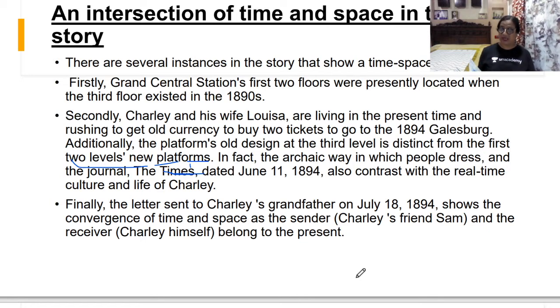President Roosevelt also collected stamps. Now President Roosevelt is of the time of Charlie, and he's talking about the time of his grandfather when the grandfather also had the same hobby of collecting stamps. Anyway, here's what happened. Now Charlie tells his story about his discovery of the third level. Now, students, I hope you are understanding what is the third level. It is just a world of fantasy.